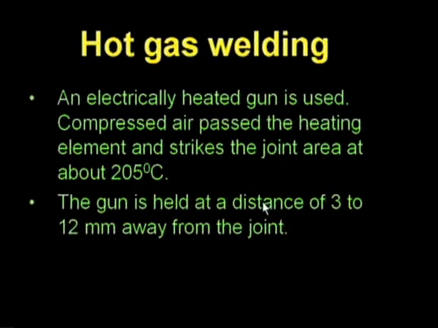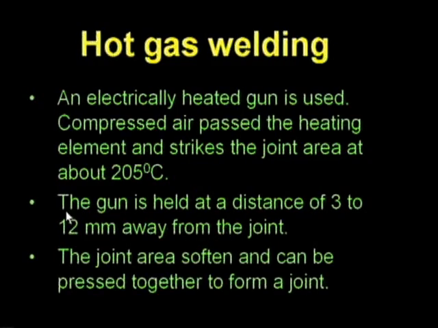The gun is held at a distance of 3 to 12 mm away from the joint. If this distance is not maintained, we may not get the required temperature, softening may not occur, and the joint may be weak. The joint area softens and can be pressed together to form a joint.